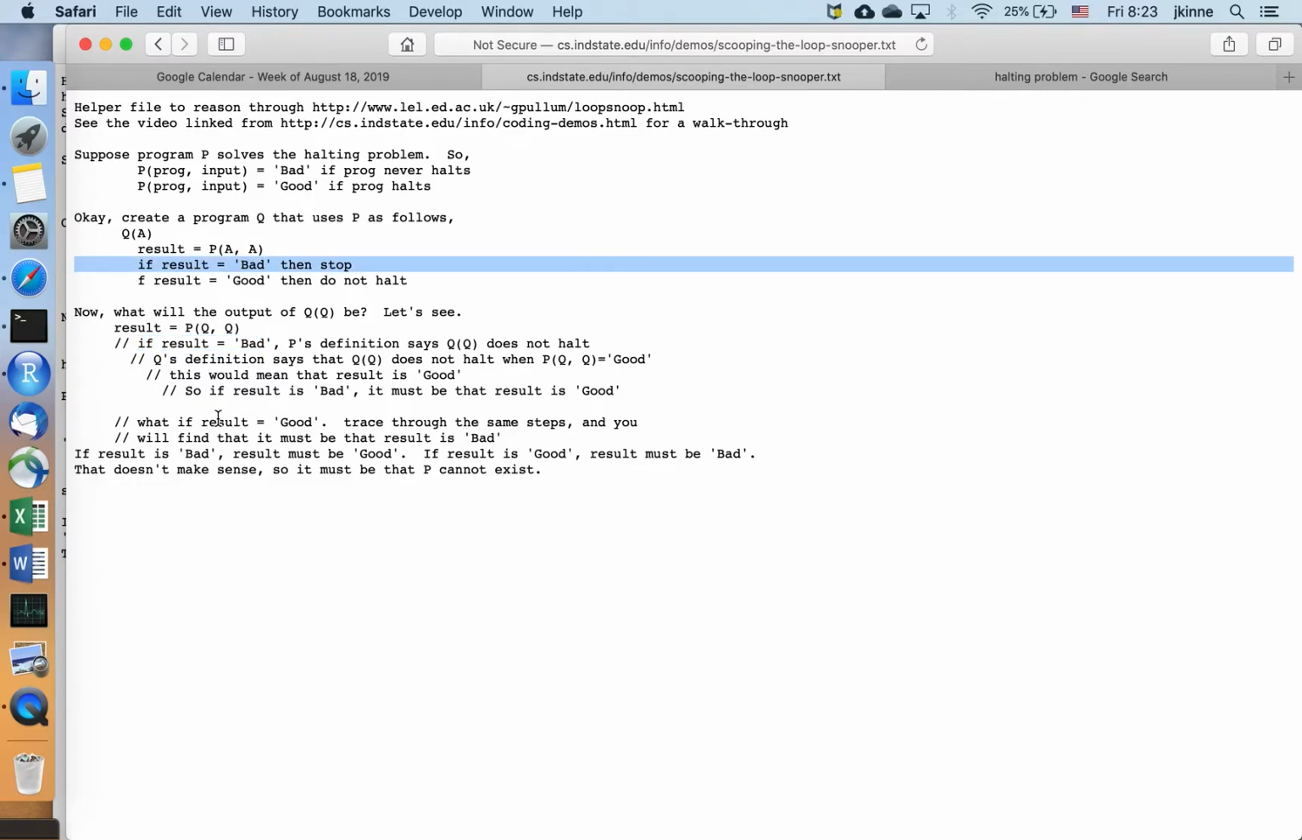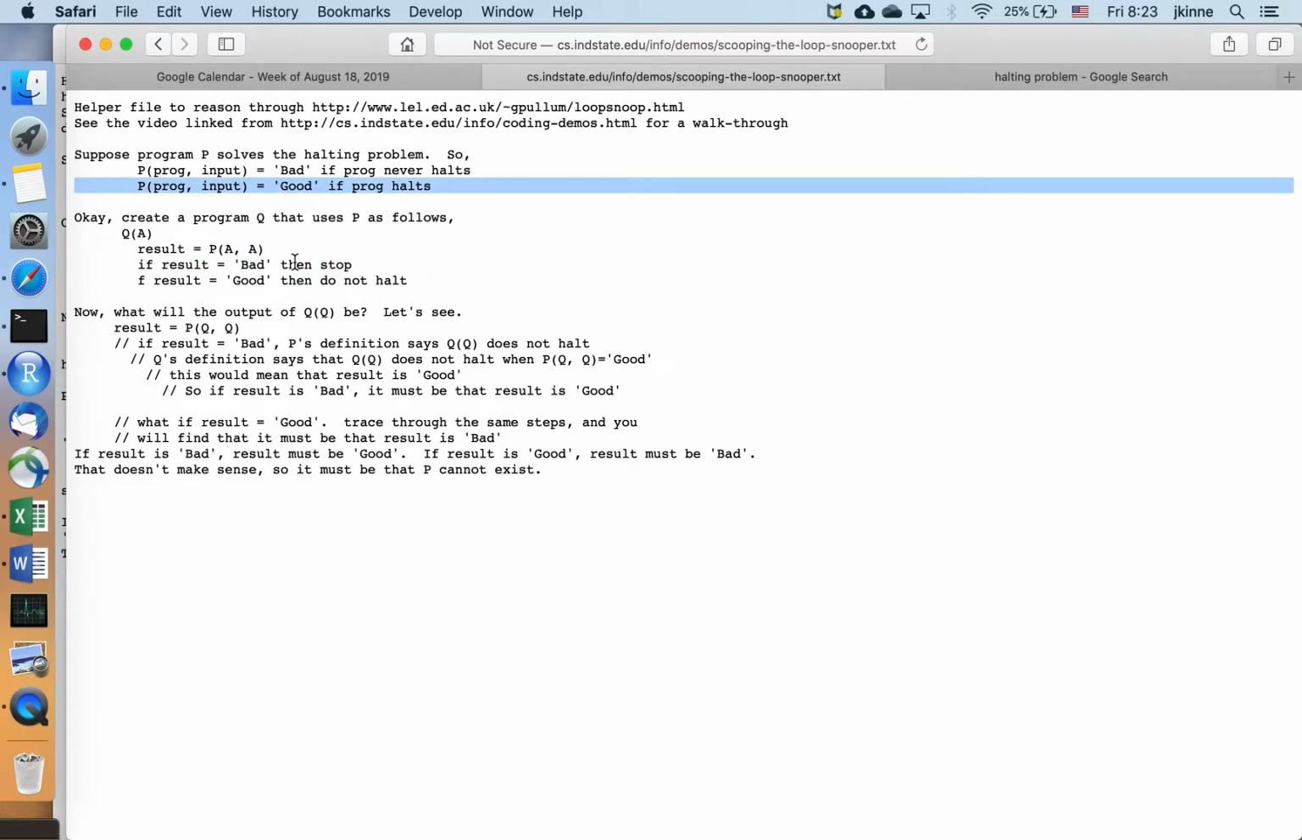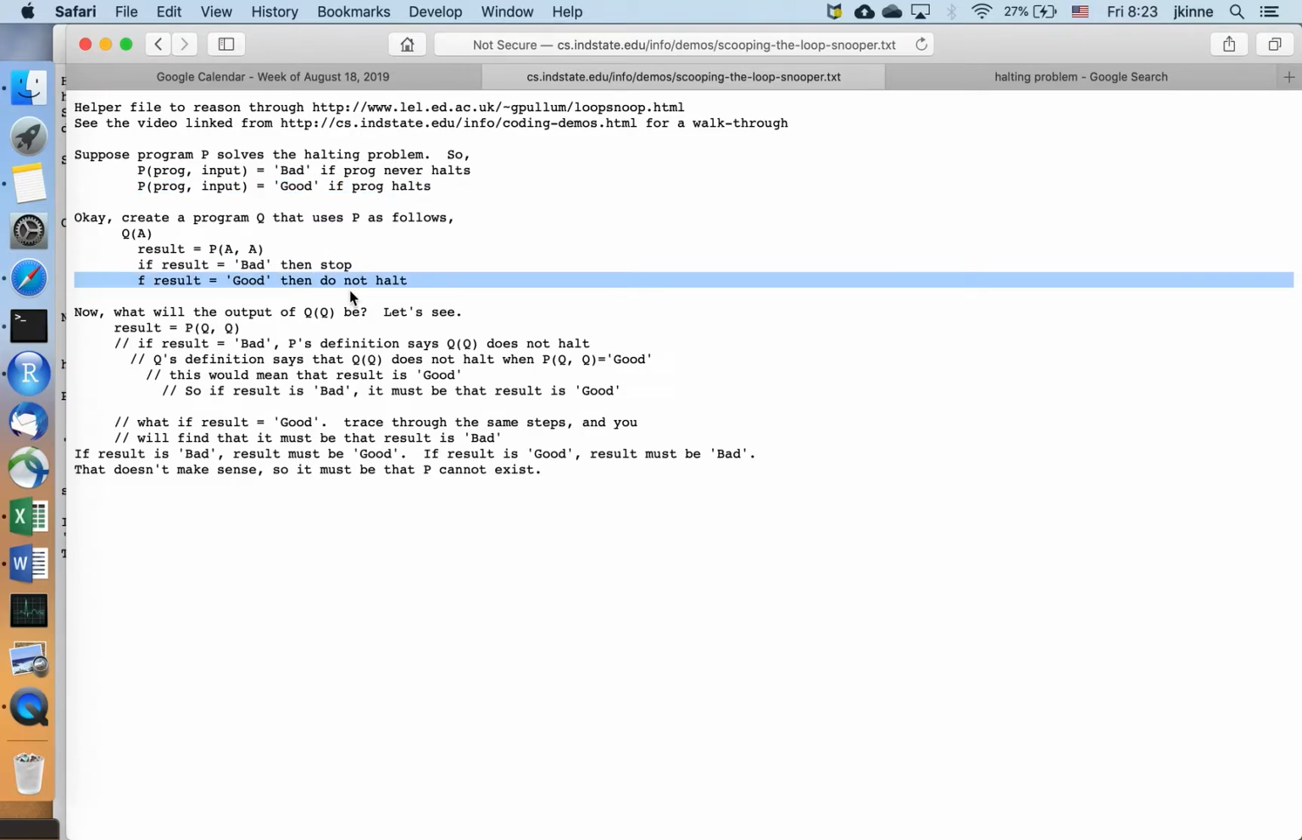Okay, so now what if the result said good? You reason through that. If the result said good, then that would mean that Q of Q, because that's what we asked P about, does halt. So P reports good, that means Q of Q does halt. But then if we look at the definition of Q, when it gets good as a result, it's going to go into an infinite loop. So if P says that Q of Q is good, then actually Q of Q is going to be bad.